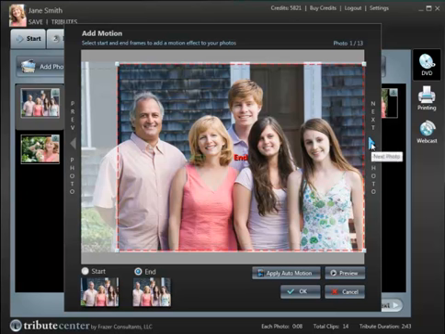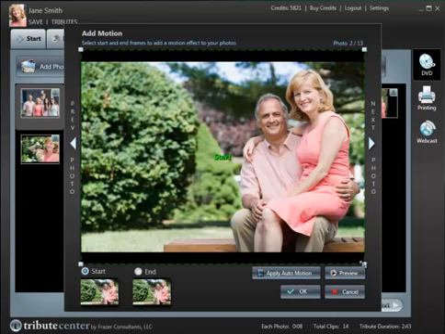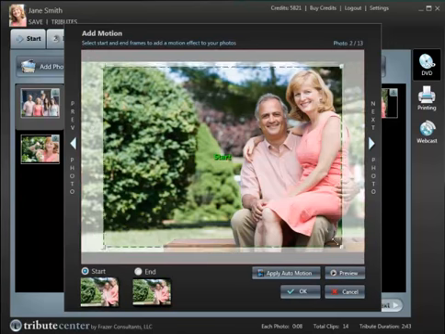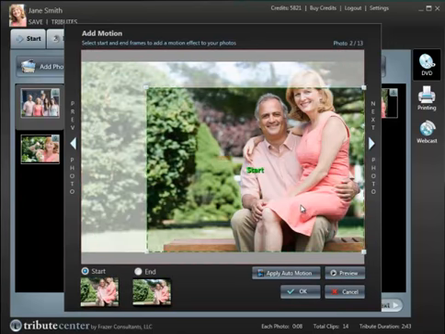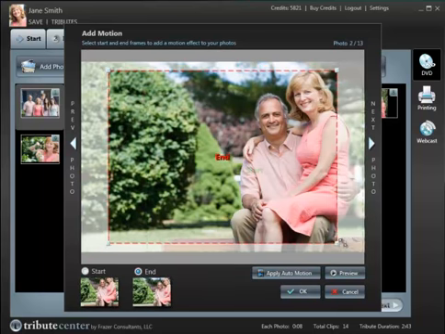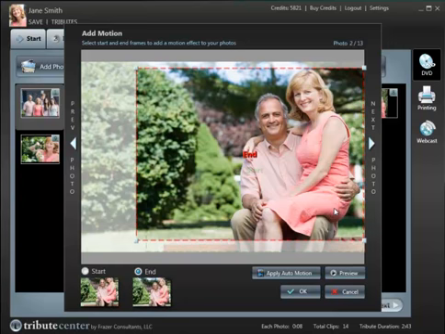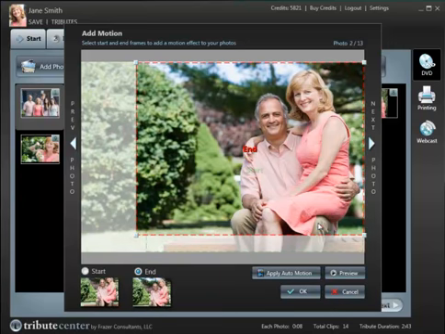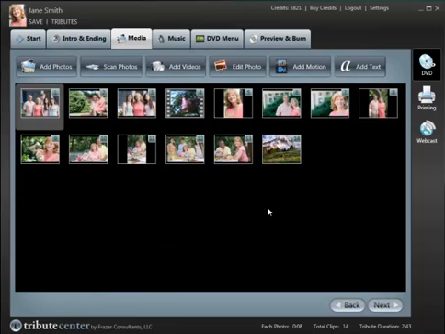side of the photo. If I want to go right to the next photo to do something similar, I'd set my squares again. This time I'll make them a similar size, and then I'm going to do more of a panning effect from the bottom of the photo to the top of the photo. If I'm done, I click OK, and that automatically saves my changes.